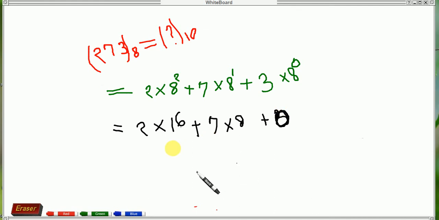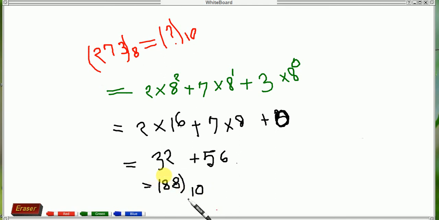Then 16 into 2 is 32, and 7 into 8 is 56, and after 56 plus 32, close your bracket and write base 10, because it is a decimal number. So this one is correct.